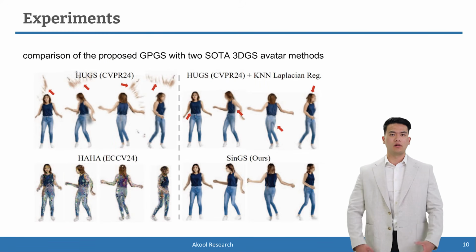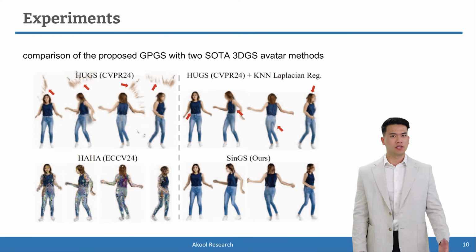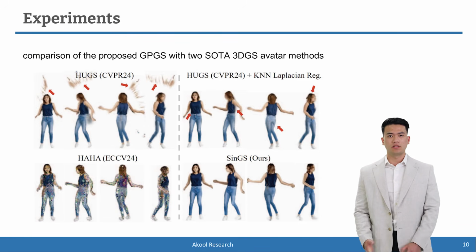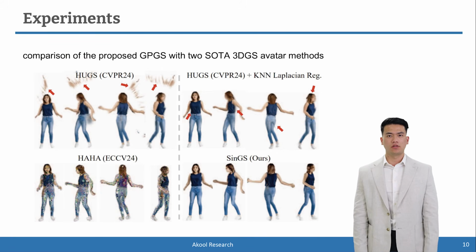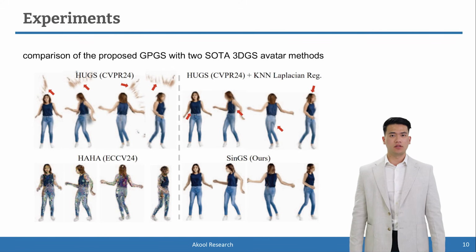To validate the superiority of our geometry-preserving 3D Gaussian splatting over general human modeling methods, we compared it with recent state-of-the-art methods. We generate a pose sequence using KHD and then perform reconstruction with all 3 methods. The reconstruction results are shown in this figure. As seen, both comparison methods fail to produce a compact 3D avatar, with significant holes or floating artifacts appearing in various areas, particularly during the turning motion. In contrast, our geometry-preserving 3D Gaussian splatting method is able to reconstruct a compact, watertight 3D avatar model.